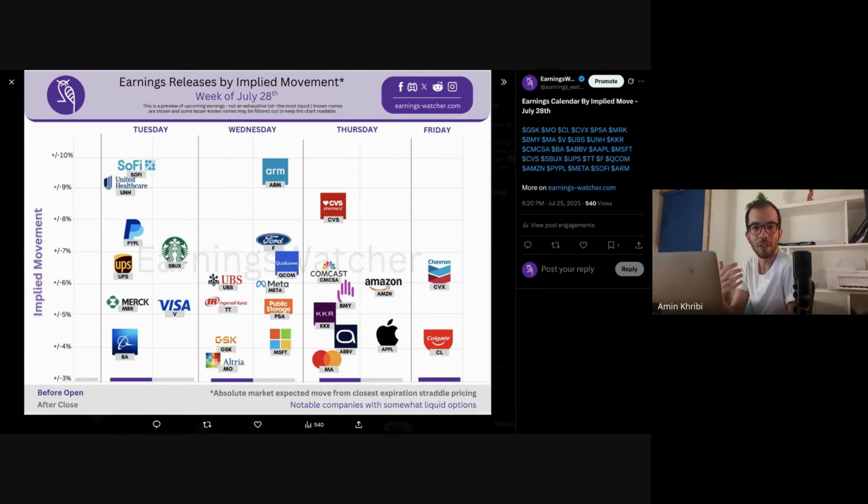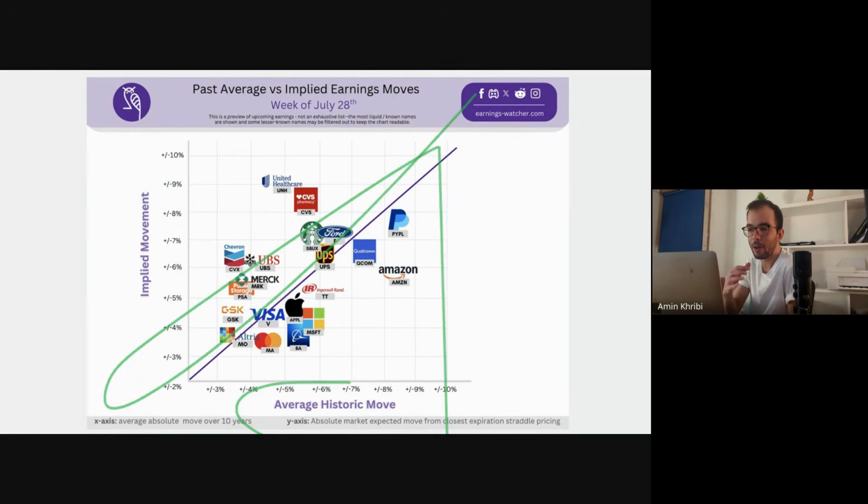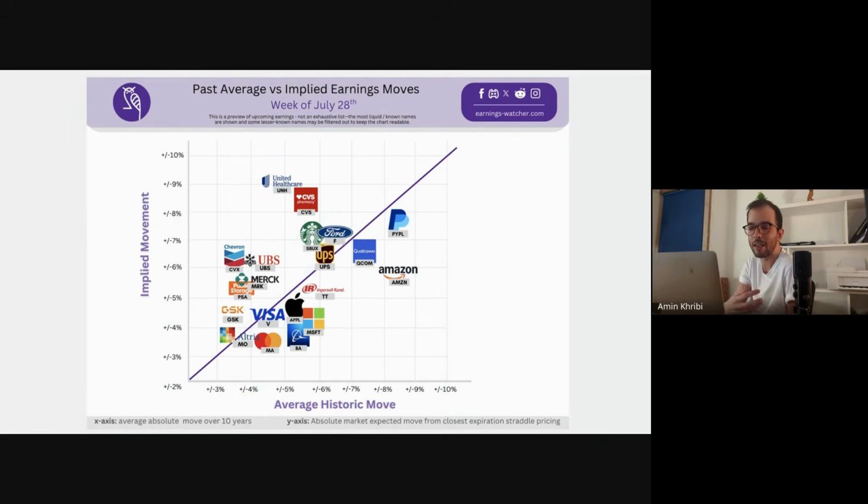Now, as you know, we need to put those implied move numbers in context, and so basically see how they compare intuitively to what happened in the past. So the historic volatility levels. This is what we usually see in our past average versus implied move graph that you see right here, where we compare this implied move to the average historic move. And so, as you would expect, the diagonal line is pretty much where the pricing is spot on the implied move. The current volatility level, what we call implied volatility, is matching the historic volatility.